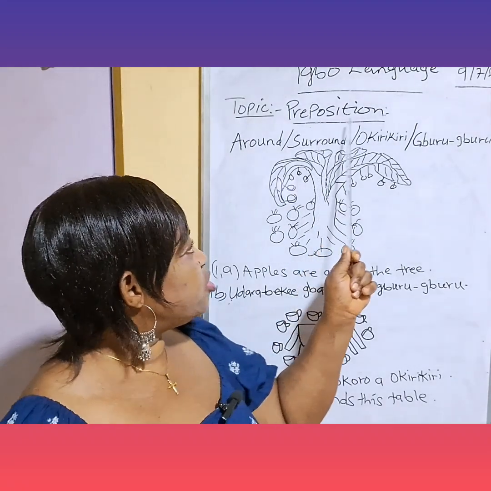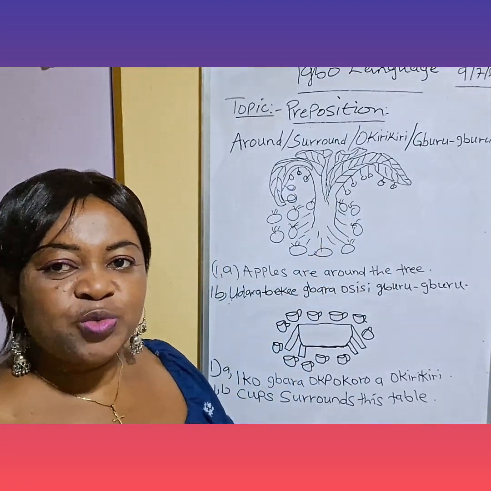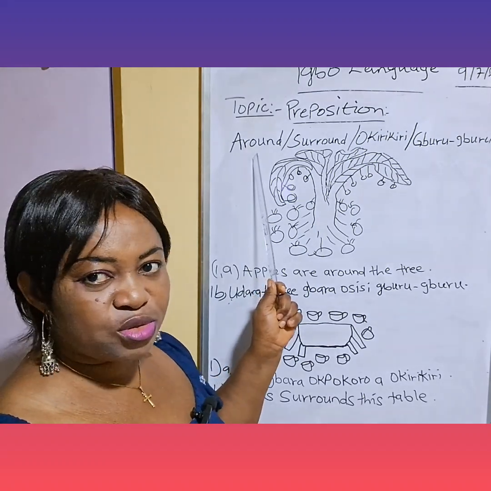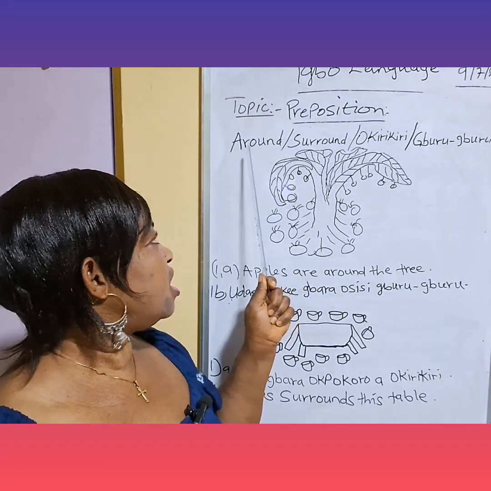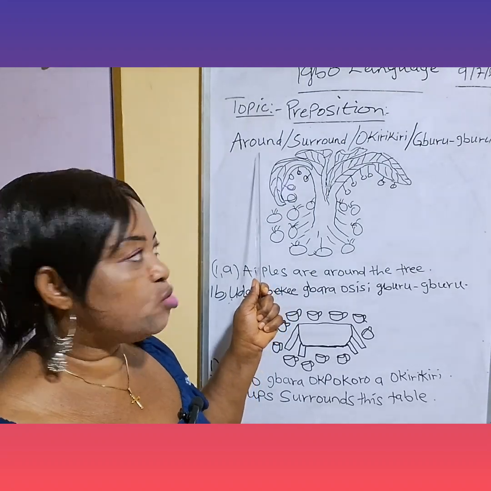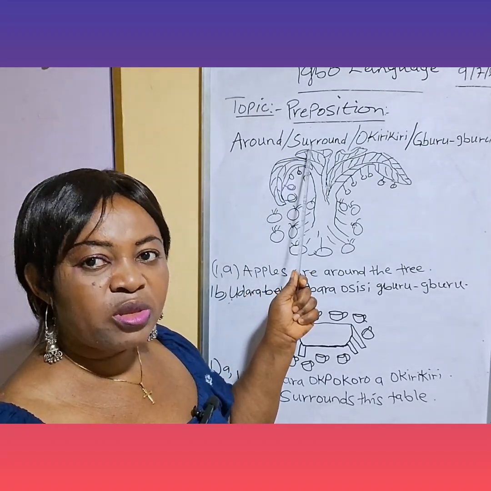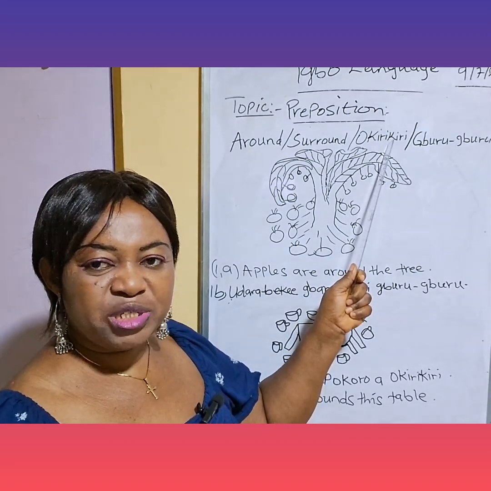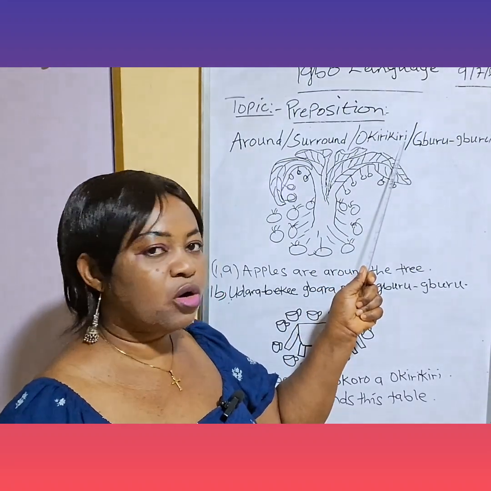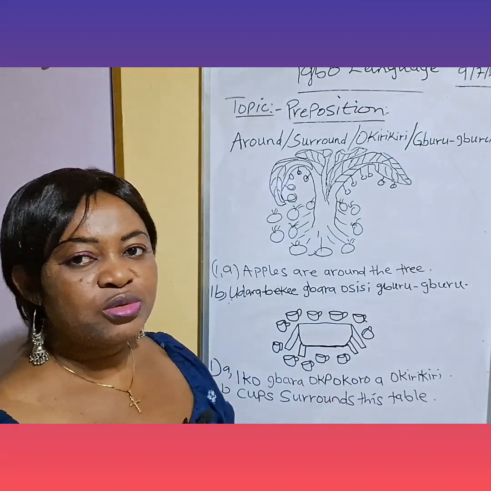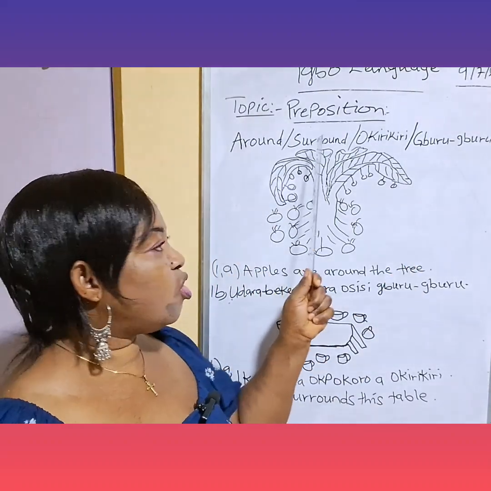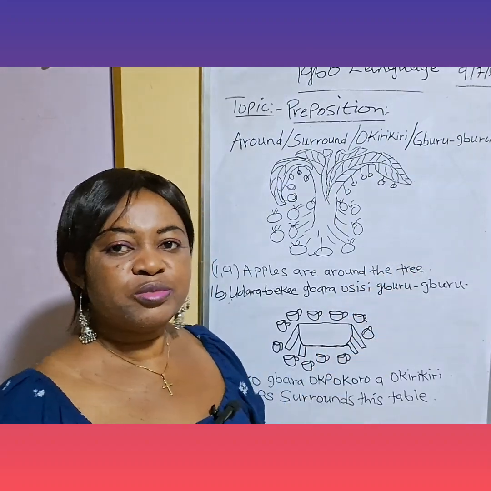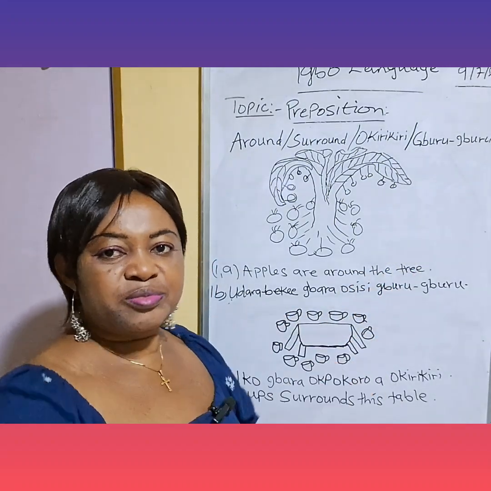Under this preposition, we have a topic we are going to look into. It says around. Class, say it. Around. Again, around or surround. In Igbo, it means Okirikiri. Repeat after me. Okirikiri or Gburu. Around or surround. It means Okirikiri or Gburu. Okirikiri.